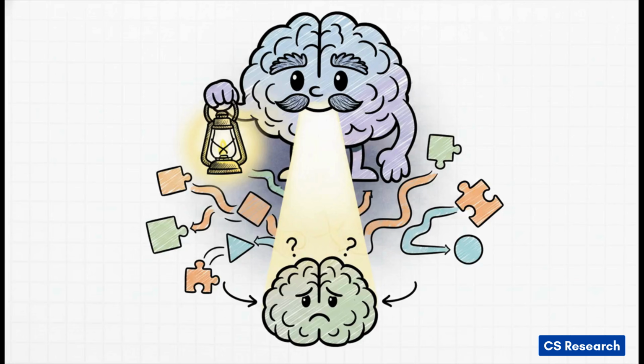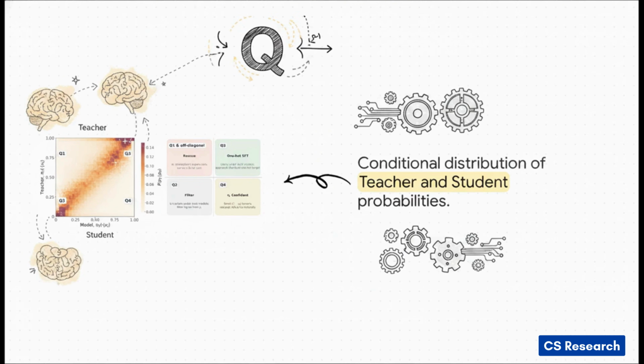The teacher provides corrective guidance over all the plausible alternative words, enriching the supervision signal precisely where the student model is at its weakest. This entire interplay between the student and teacher models is visualized here through a conditional distribution of probabilities broken cleanly into 4 quadrants. Let's look at the axes. The y-axis tracks the teacher model's probability, while the x-axis tracks the student model's probability for any given dataset token. Those darker orange colors you see, that represents a higher density of occurrences during the actual training process. By analyzing these coordinates, we can see exactly when and exactly how the teacher needs to step in and help.